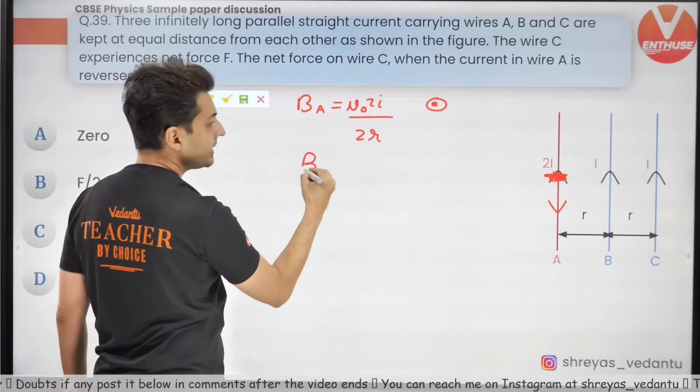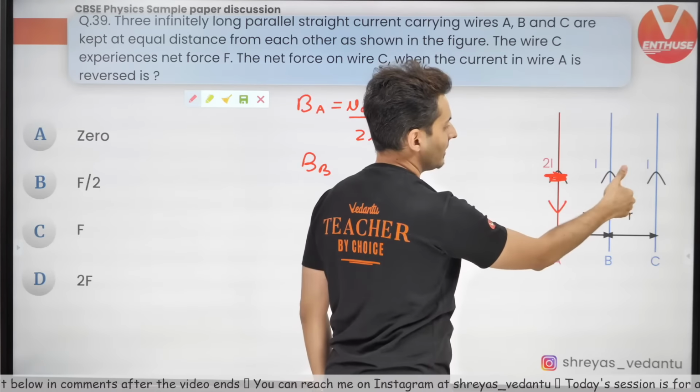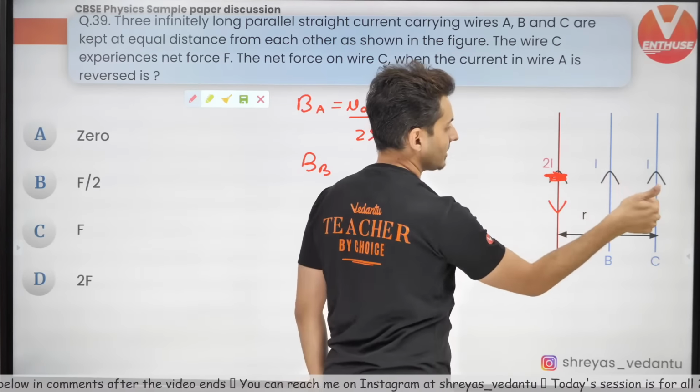Magnetic field due to B, hold your thumb like this, curl your fingers, it goes inside. So it will be mu naught I by R. The 2 cancels. Anyways, you see both the magnetic fields are equal. If they are equal, that means they cancel, because one is inside, one is outside. So the final answer is 0. Done. I hope this is clear.